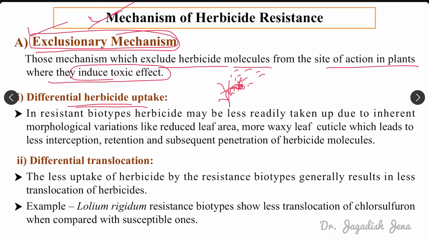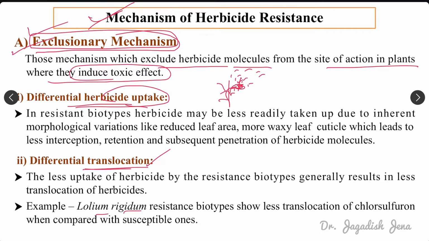So due to this process, due to differential herbicide uptake or differential herbicide absorption, if the resistance mechanism is developed, then that is called exclusionary mechanism. Another form of exclusionary mechanism is differential translocation, right? If the translocation of the herbicide is less in the resistant biotype, then that is another form of exclusionary mechanism. If the translocation becomes very slow, it will take a longer time for that herbicide to reach the site of action. Then herbicide resistance will develop.